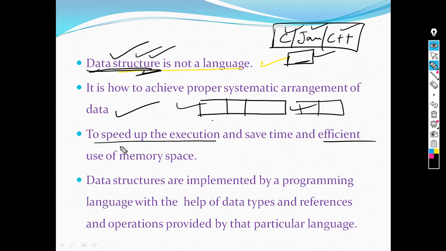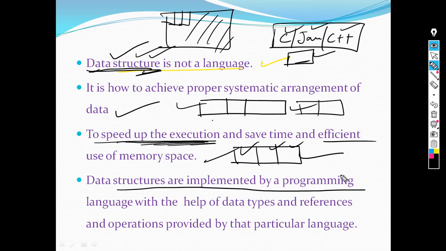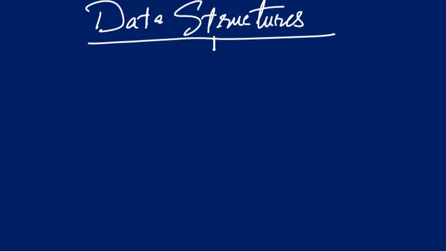What is the benefit of using data structure? We are basically speeding up execution time. We are reducing the execution time of a program so that our data gets stored in such a way that the rest of the memory will get saved. That saves our time and speed also. Data structures are implemented by programming languages. I am implementing data structure with the help of these programming languages. Not only these, I can use any programming language to implement the data structure.